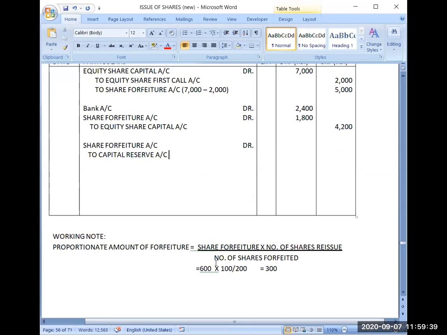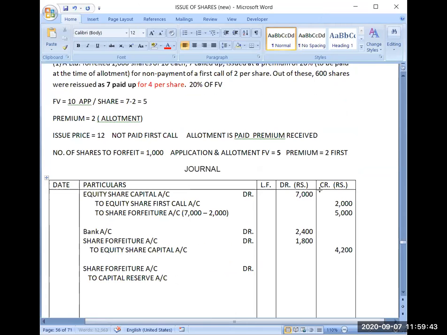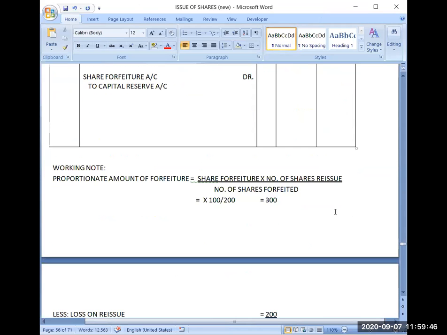Now we will make this working note again. So our share forfeiture was 5000. We have reissued 600 shares. We have forfeited 1000 shares.